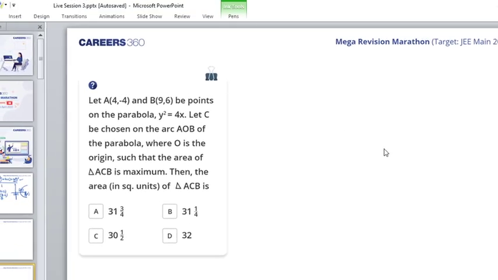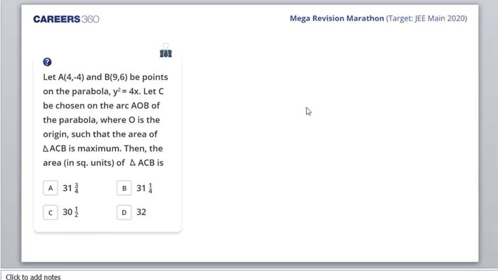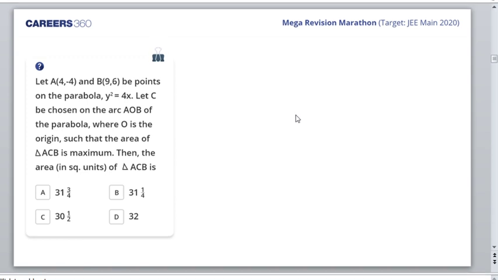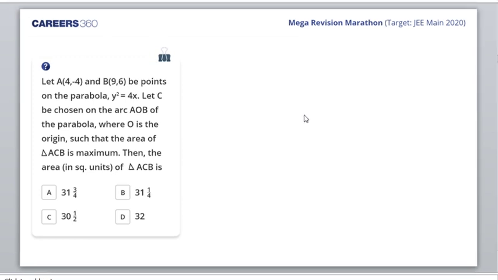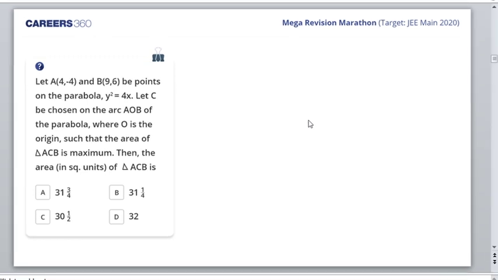Okay, so many answers are coming in. B Mukherjee, okay, Sanskriti B, Ayush B, Shreya B, very good. 31 1 by 4, na? Yeah, I think that's correct only. 31 1 by 4. That's perfect. Very good. Let's, Adi, you got B, perfect. Very good.